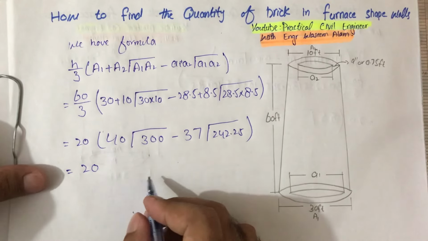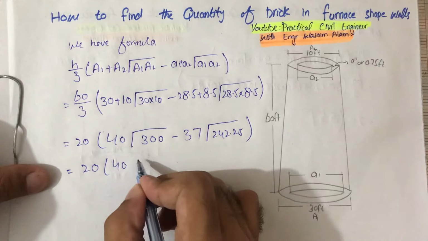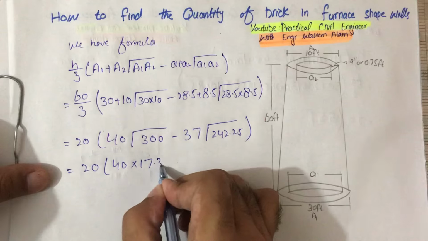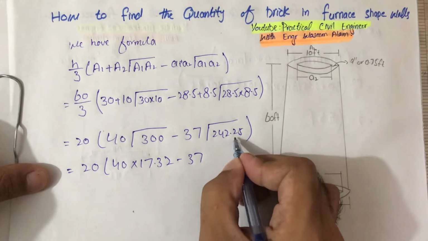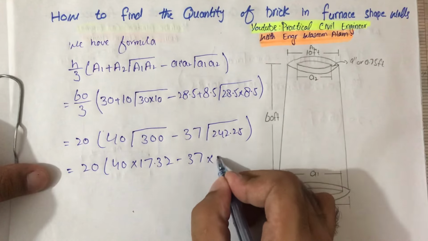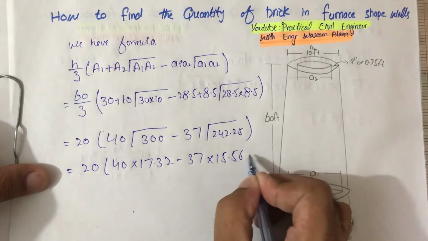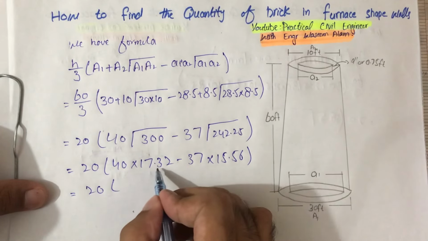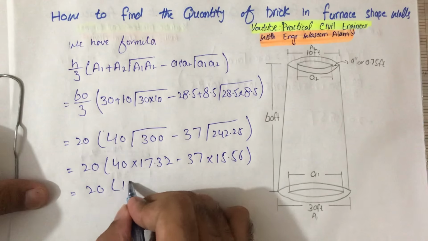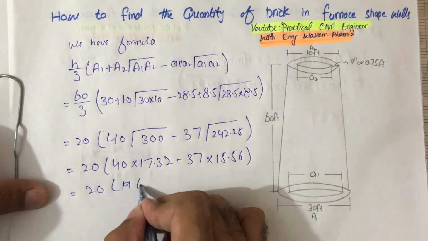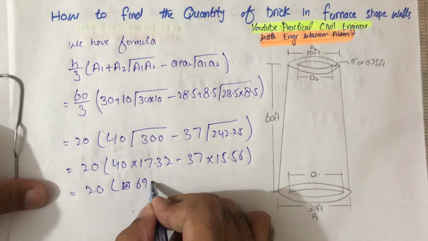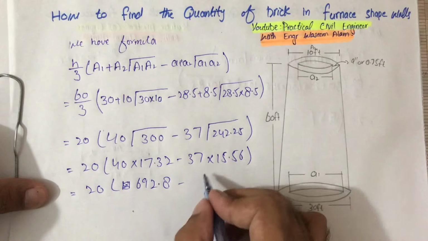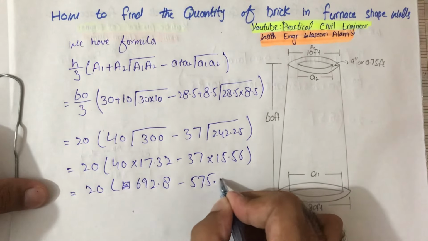So 20 into 40 under root 300, which will give us 17.32, minus 37 under root 242.25, which will give us 15.56. So 20 into 40 into 17.32 will give us 692.8, minus 37 multiply 15.56, it will give us 575.72.